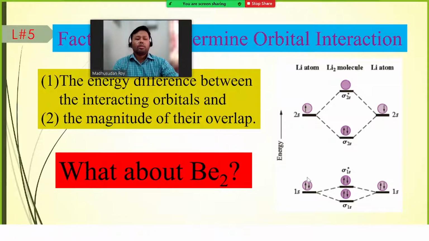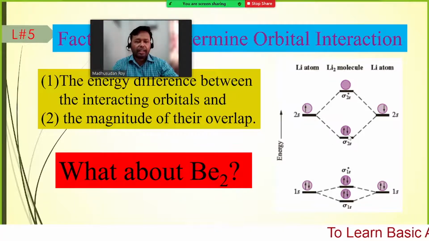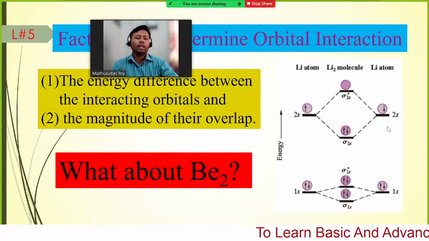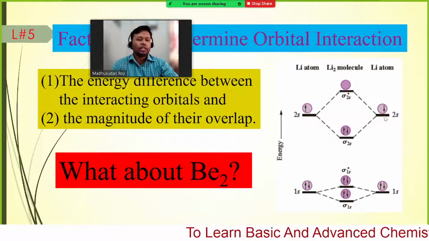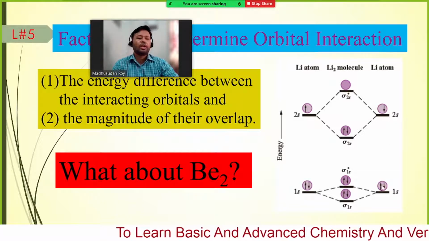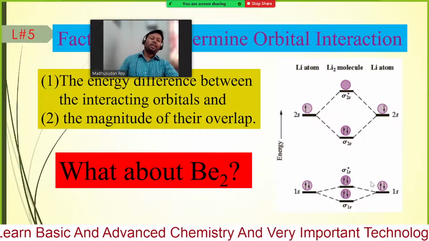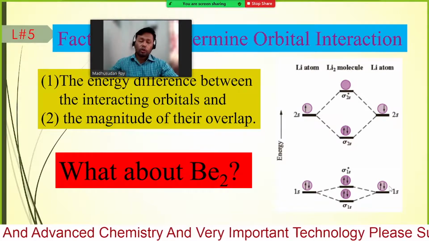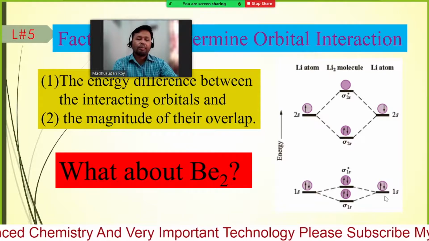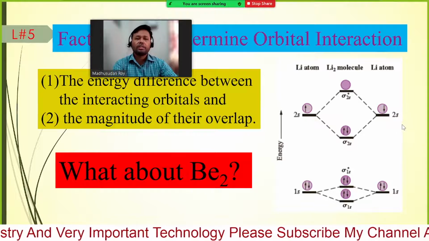So if the energy were the same, then it has some possibility that 1 electron from the 1s orbital can go here to form the bond. But actually the energy difference between these 2s and 1s is very large, because we know that for two different shells, 1s means first shell, 2s means second shell.